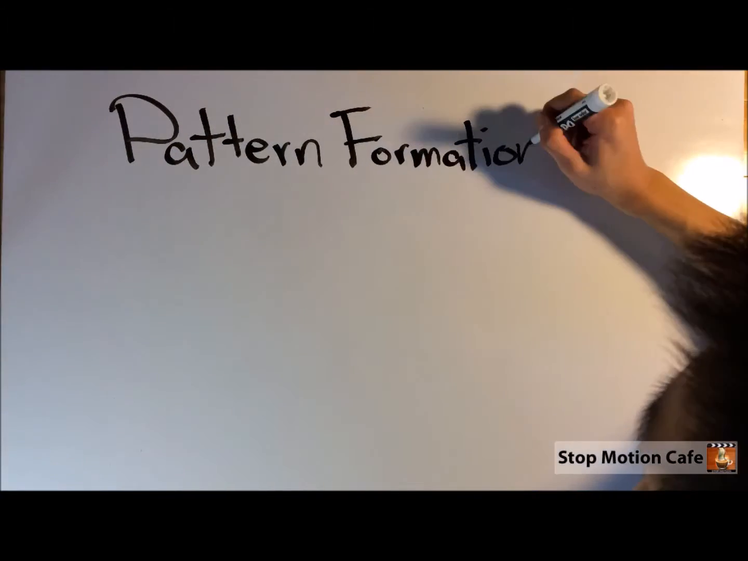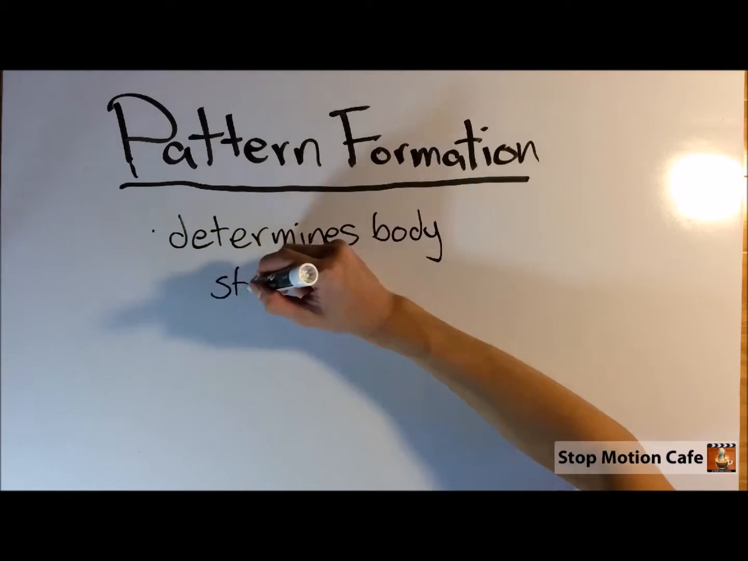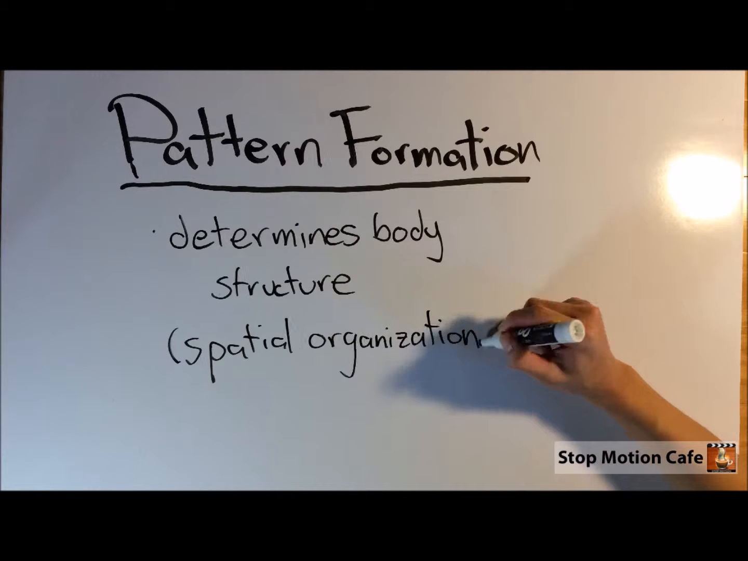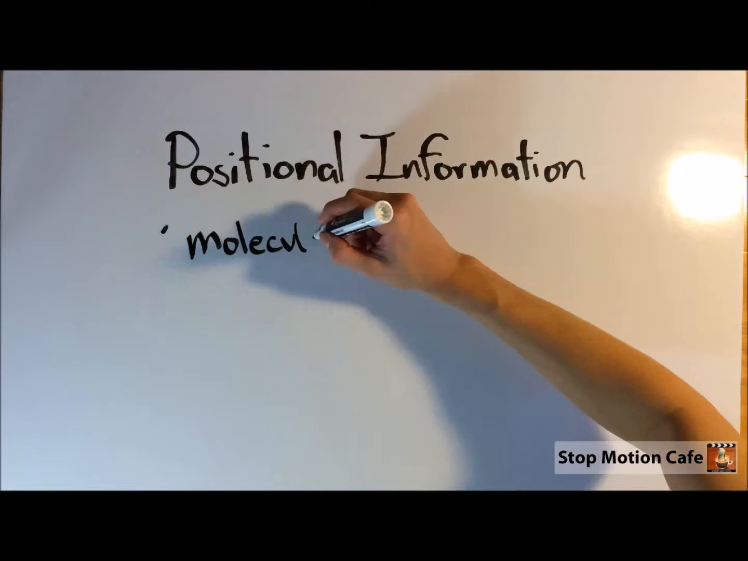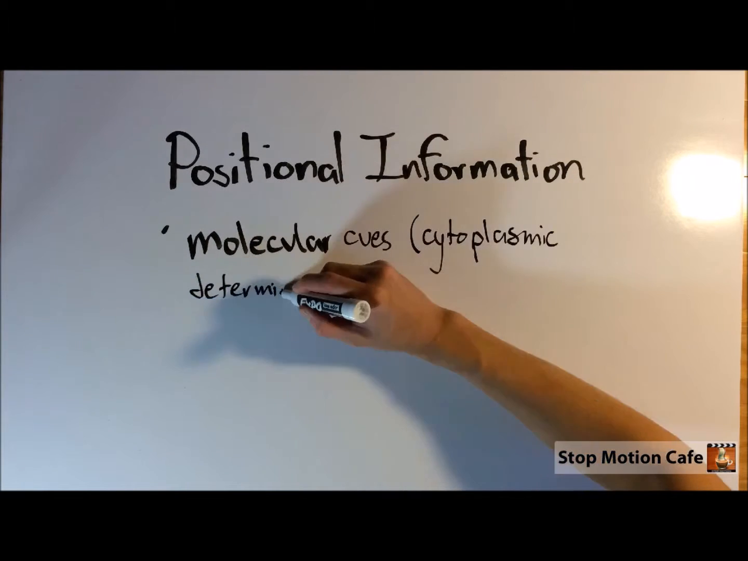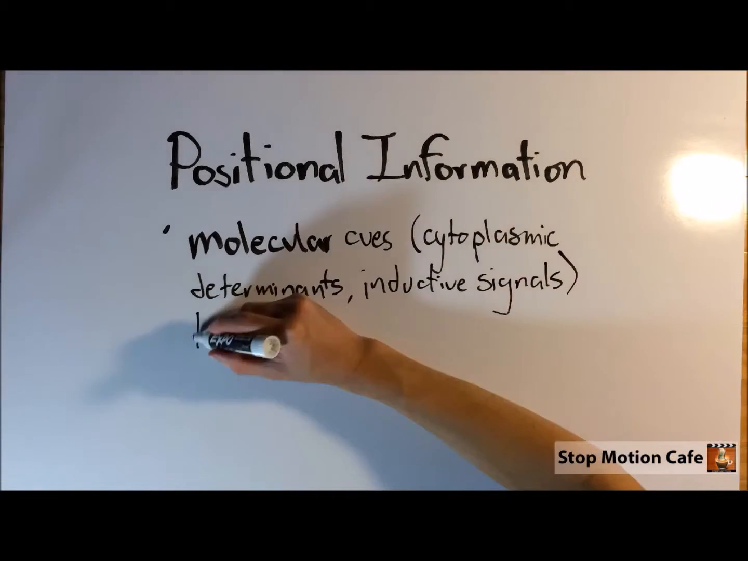In the embryo, we also have pattern formation, which determines body structure and orientation. Along with pattern formation, we also have positional information, which are molecular cues such as cytoplasmic determinants and inductive signals that control pattern formation.